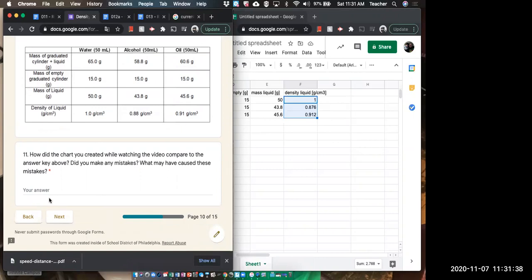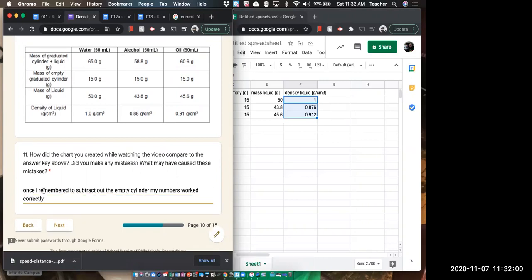How did the chart work? It was great. Once I remembered to subtract out the empty cylinder, my numbers worked correctly. All right, that's just for me. You probably would have had a better one because you would have remembered that one.